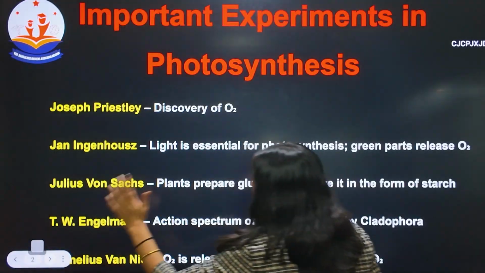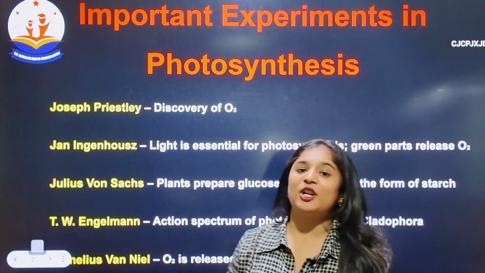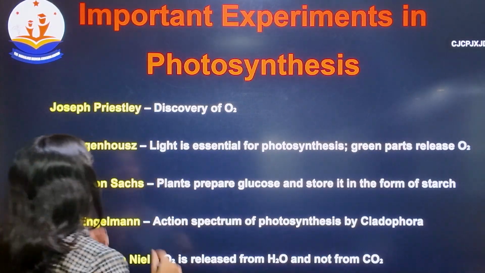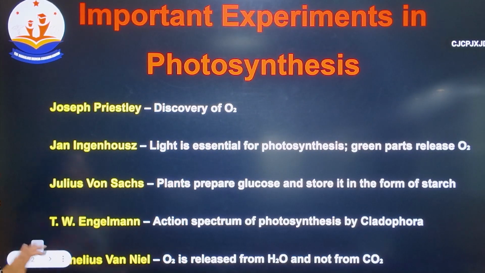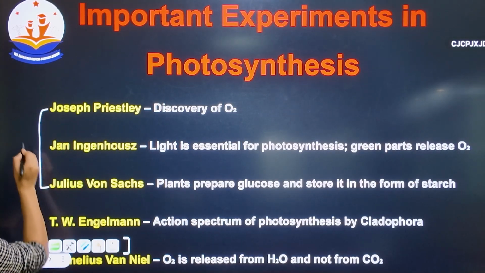The second part of this chapter, scientist names and their experiments, is very much important for your upcoming NEET exam. As you can see on the screen, I have mentioned 5 scientist names. The first 3 scientist names start from the J letter.